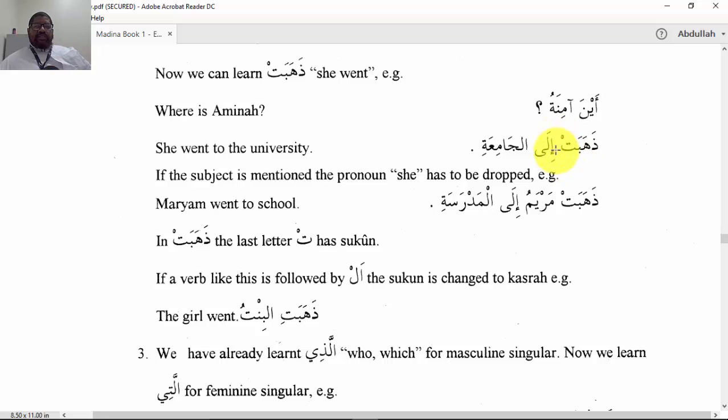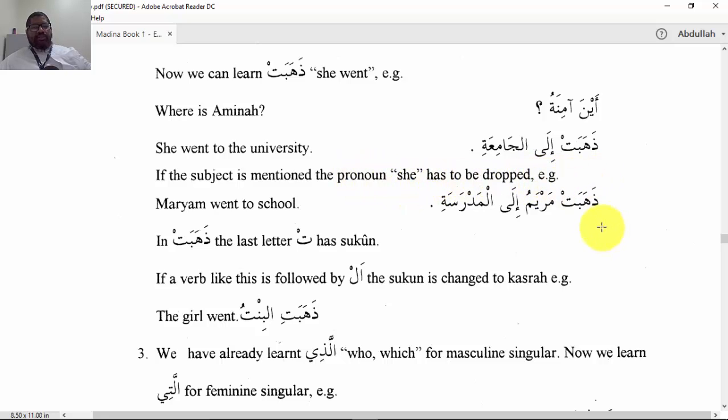But in this case, if there is no noun that follows this verb, it is assumed that we're going to use the third person feminine form, which would be she. So we would say she went to the university. So what it means is, if the subject is mentioned, the pronoun she has to be dropped.